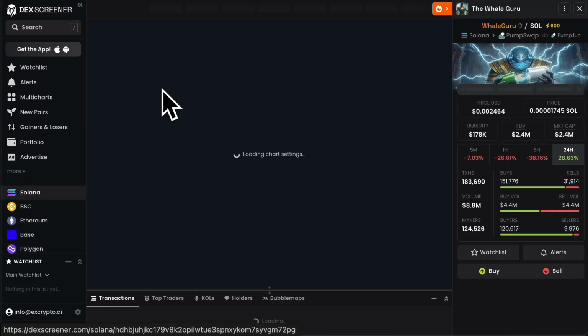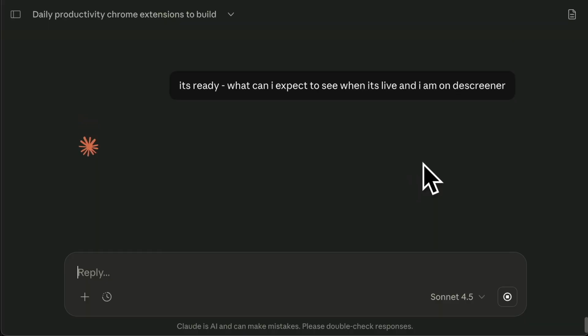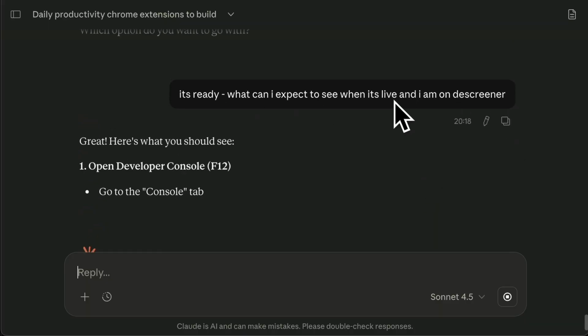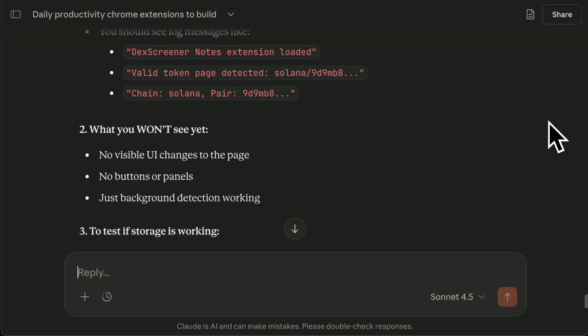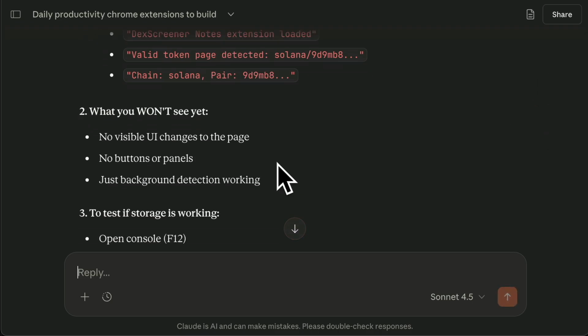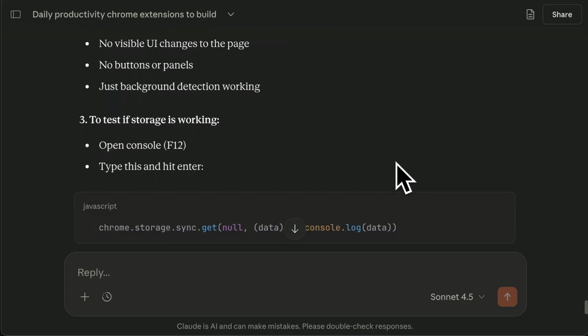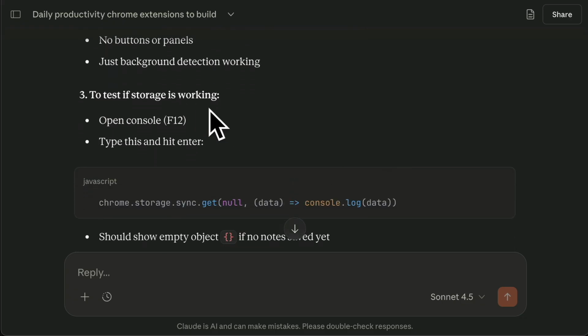I'm not really sure what it's supposed to do. I need to just double check. So I've just asked Claude, look, it's ready. What do I expect to see when it's live and I'm on Dex Screener? It's asking me to go into console, but I don't want to mess about with that. What it's saying is you won't see any visible UI changes yet, no buttons or panels. We're just testing if it's working. Fair enough. So let's do that.